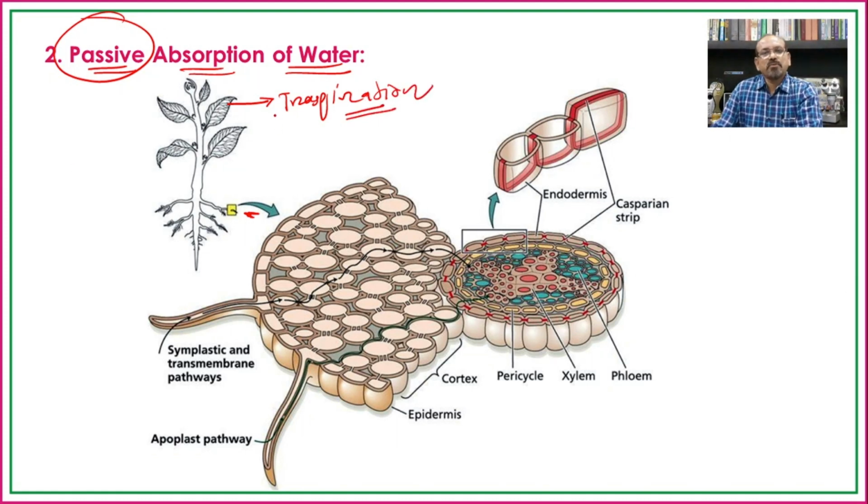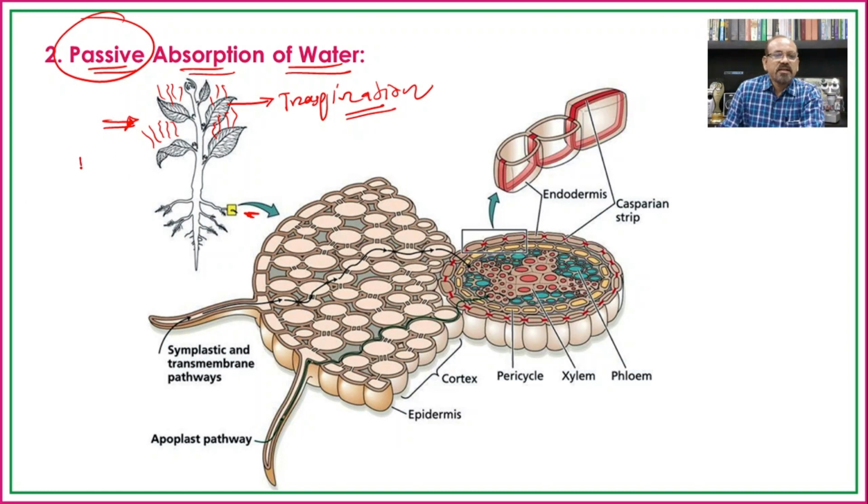Transpiration is the process of the elimination or release of water in the form of water vapors through the stomata. It means that the water is eliminated from the leaves in the form of water vapors in transpiration.